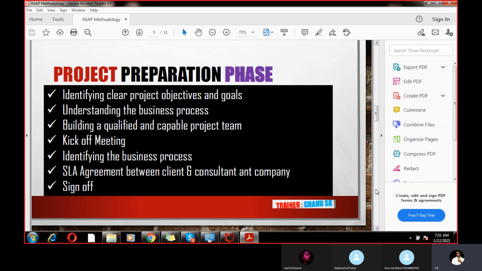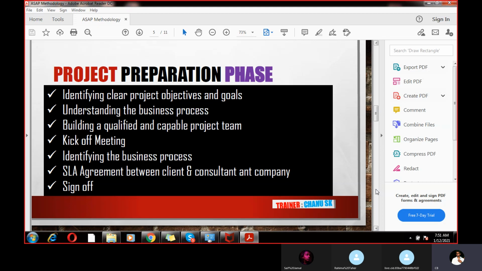Then initial discussions will happen with the client. What is the FICO requirement? What is the MM requirement? What is the SD requirement? The respective consultant will discuss with the client. Once these discussions are over, that means it's a plan.